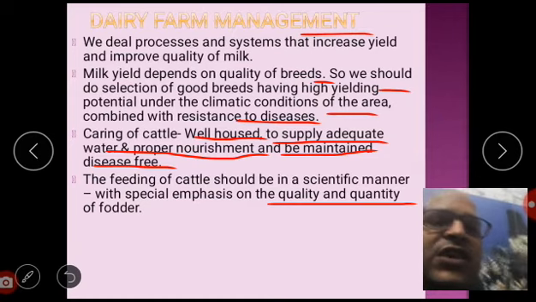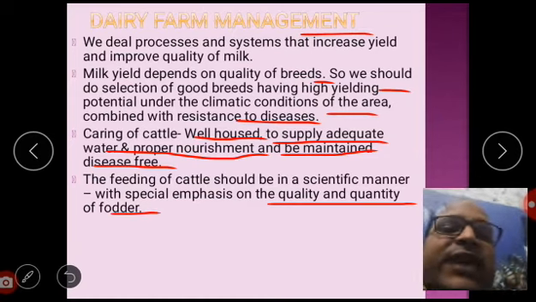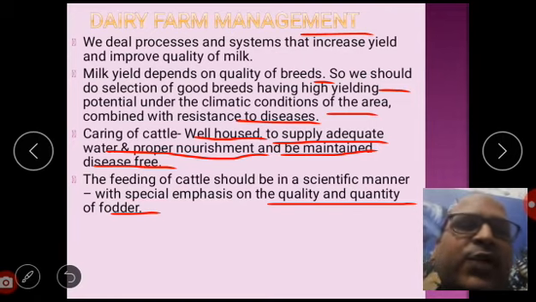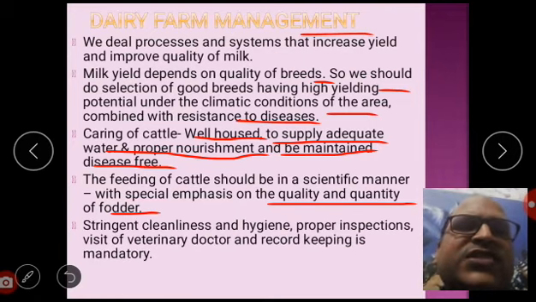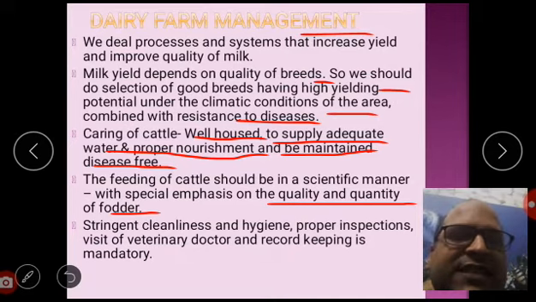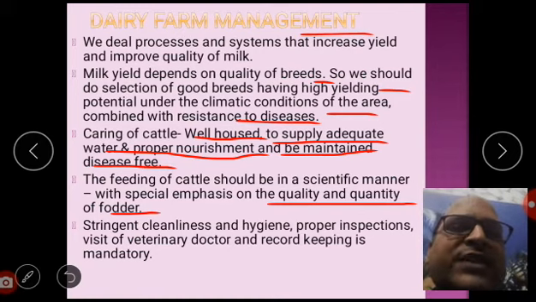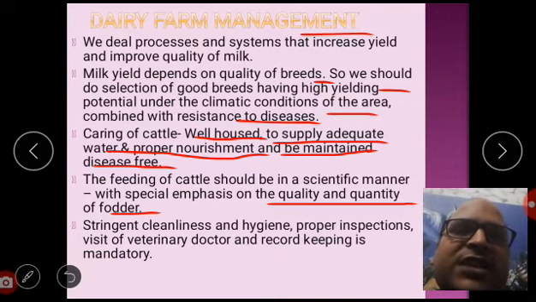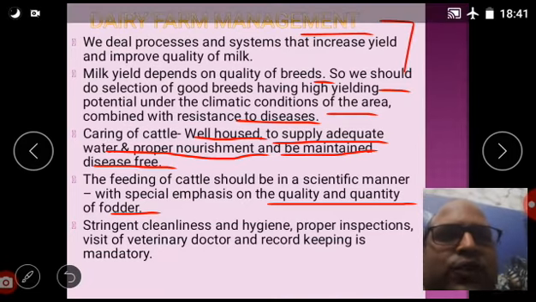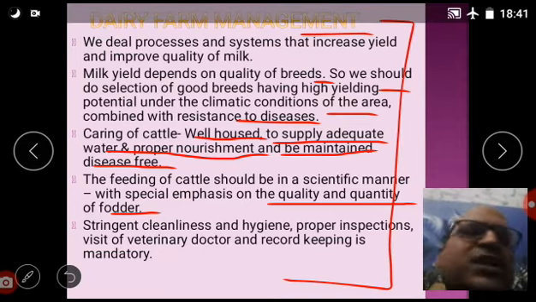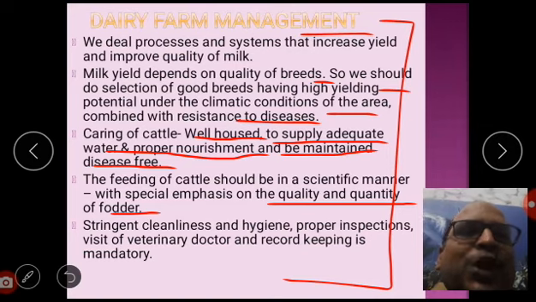Quality and quantity of fodder should be scientifically measured, and we have to follow that. Next, stringent cleanliness and hygiene, proper inspections of the farm, visits of a veterinary doctor and record keeping are mandatory for dairy farm management. Dear students, if you write these points in the exam, you will get good marks. There is no problem at all, and we keep these things in mind while we manage a dairy farm.